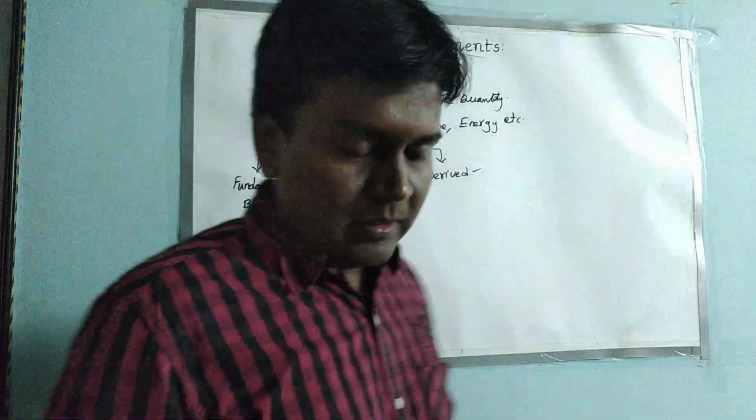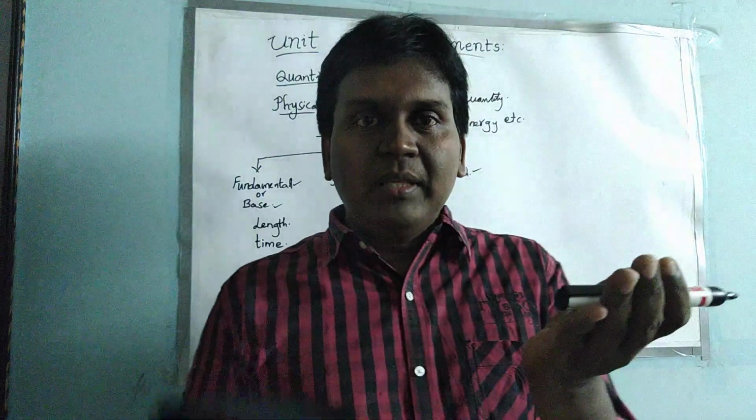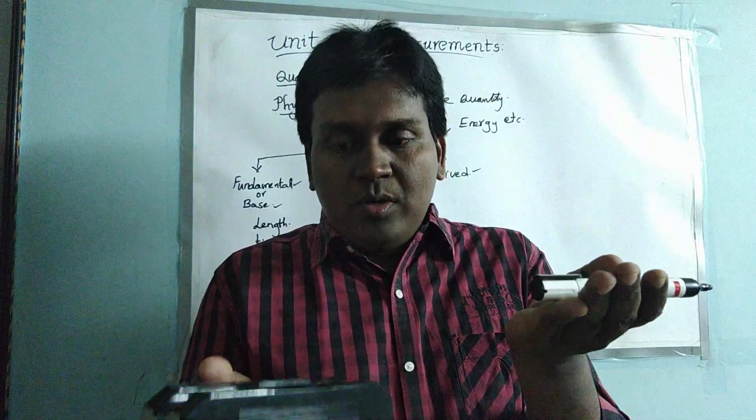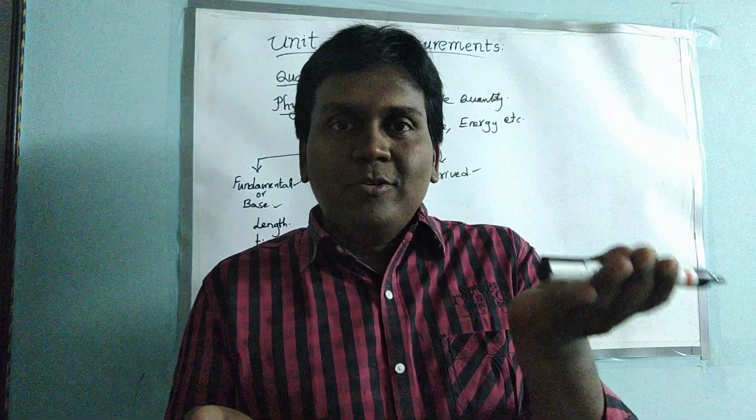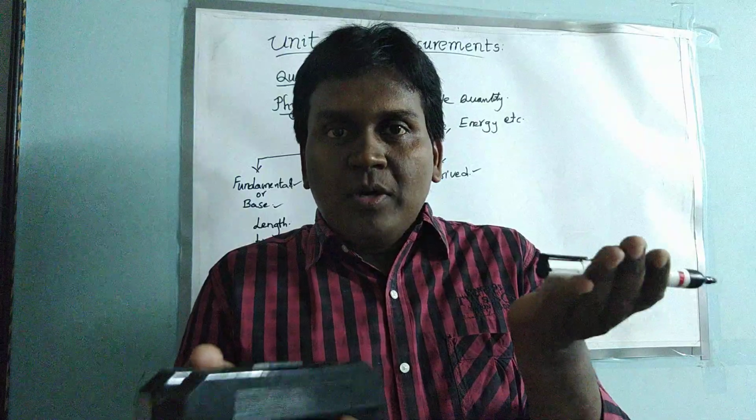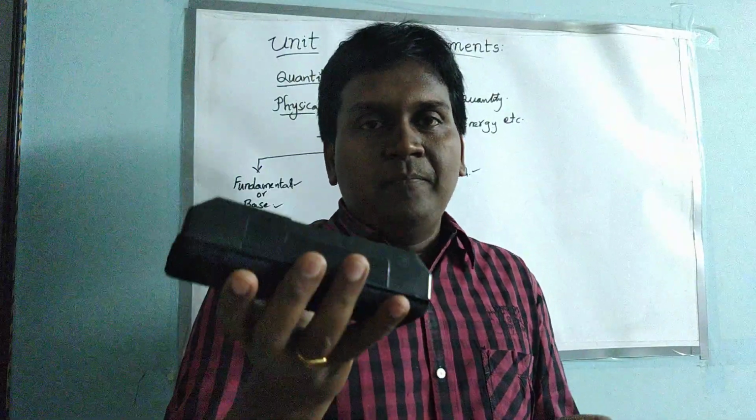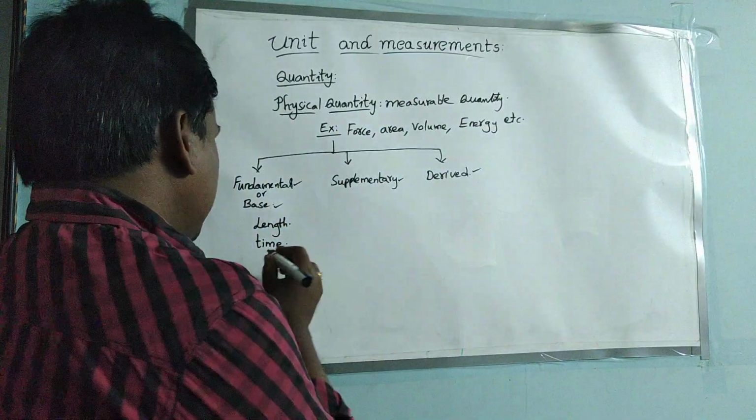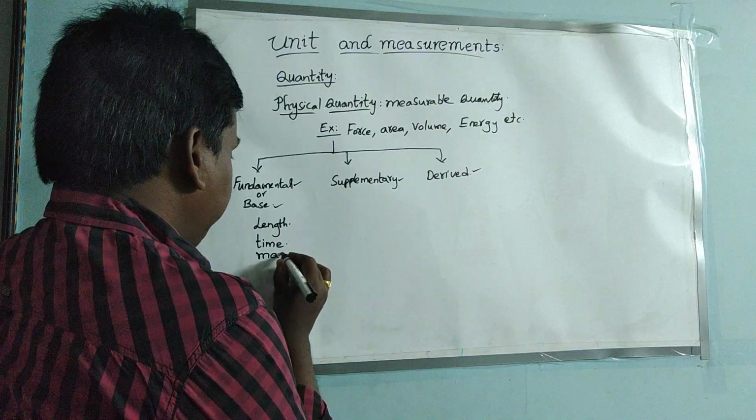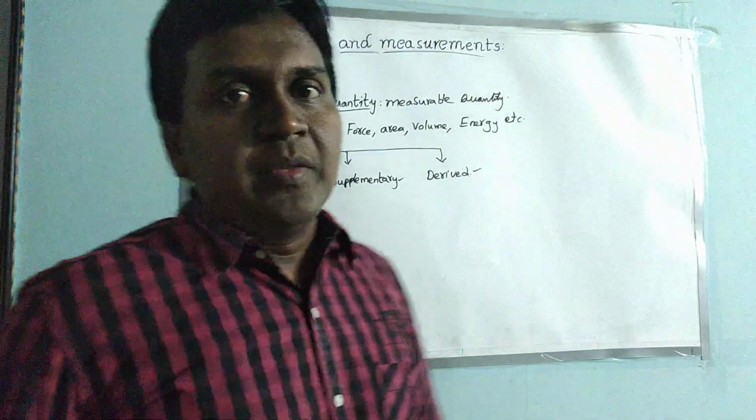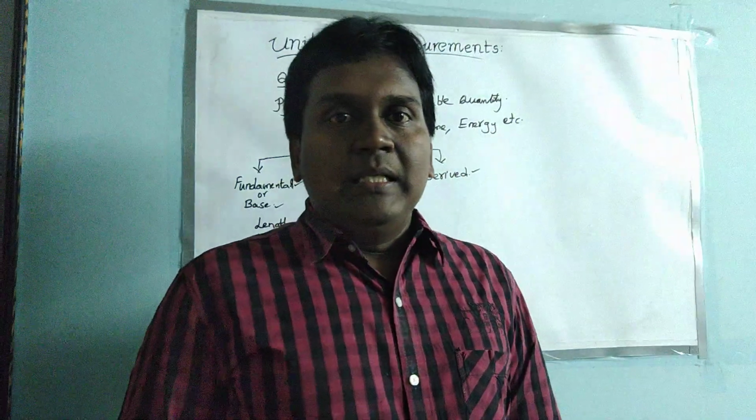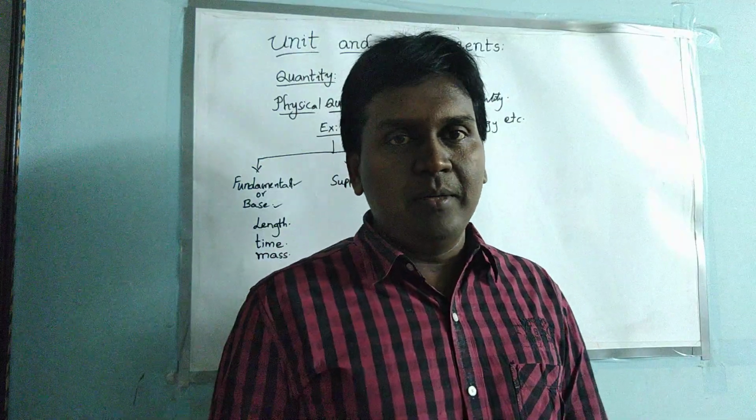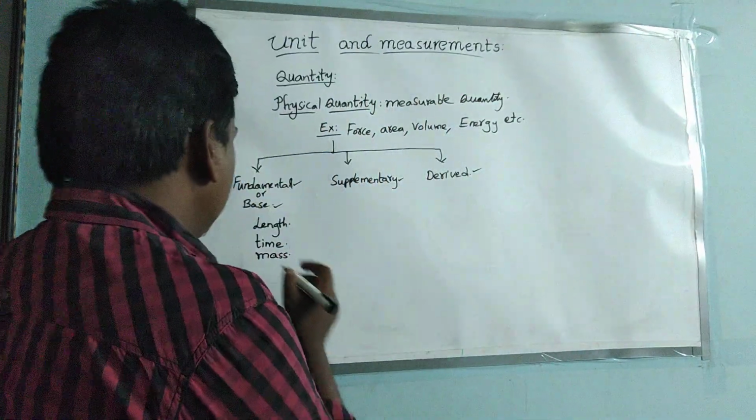And next, if I consider a pen and a duster here, I feel the duster is applying something more on me compared to the pen. What is that more? That is mass. The duster has more mass compared to the pen. So another base quantity is mass. In the same way, we can measure electric current also. So electric current is also a base quantity.